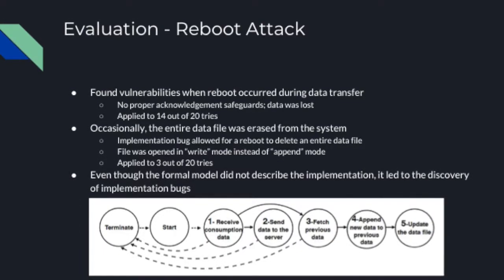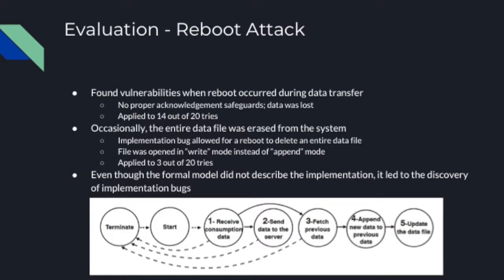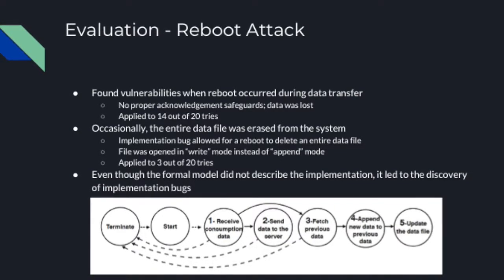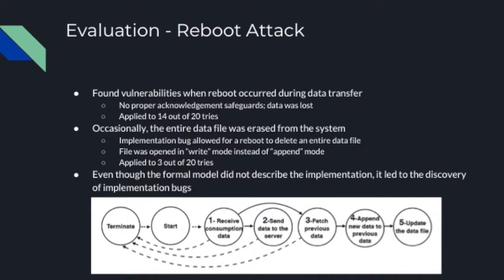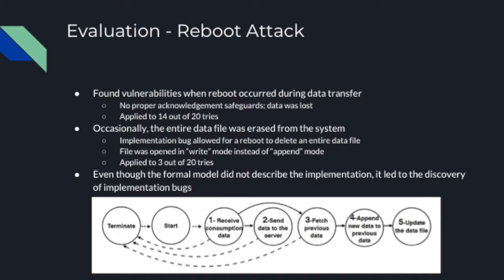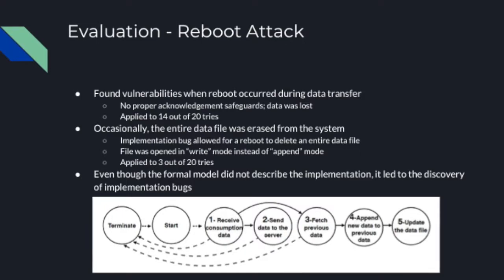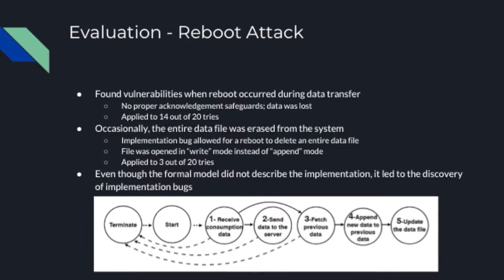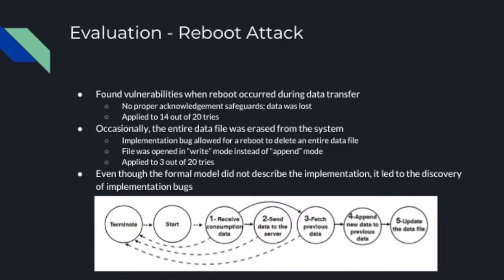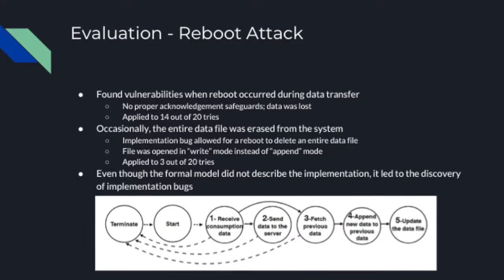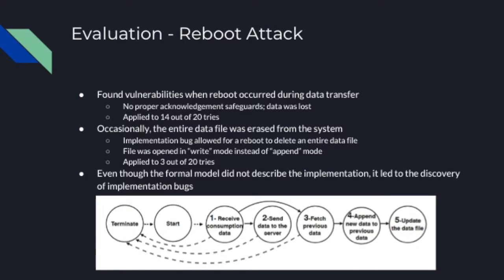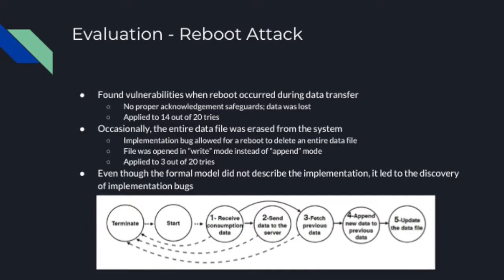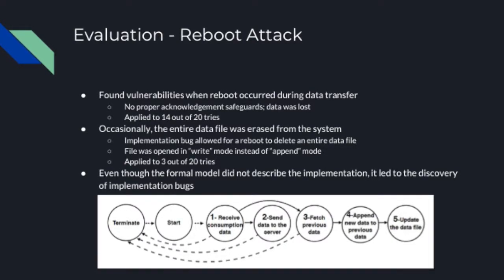So this data was lost on 14 out of 20 tries when they actually performed this attack on the testbed. Occasionally, the entire data file was erased from the system, not just the data that was in transit. There was an implementation bug where a file was opened in write mode instead of append mode, with the intention that the data would be written back into the file during the write phase. So because the system was rebooted during that write phase, that never actually happened. So on 3 out of the 20 tries, the entire data file that was being modified was deleted.